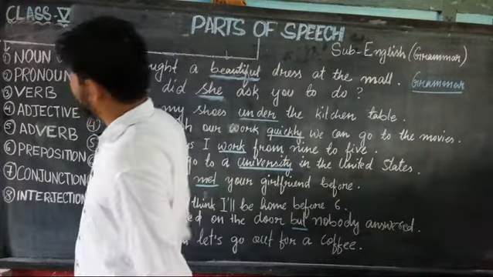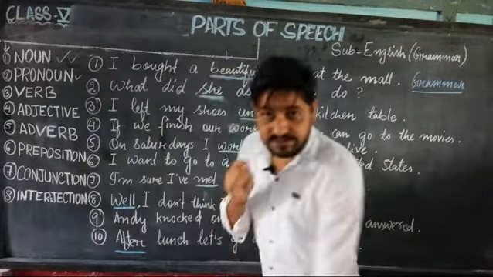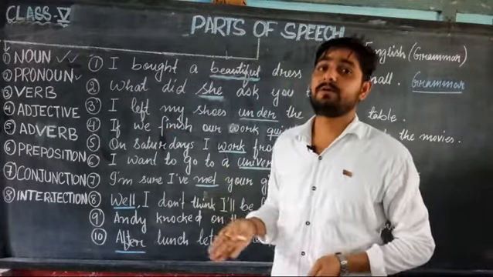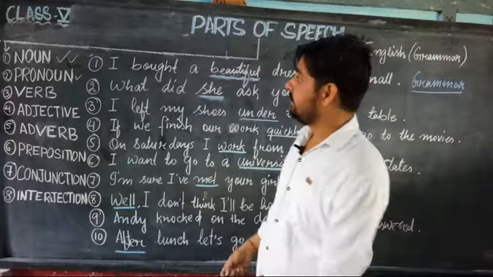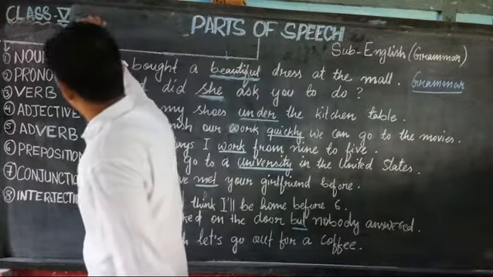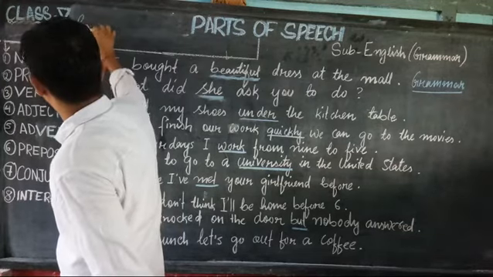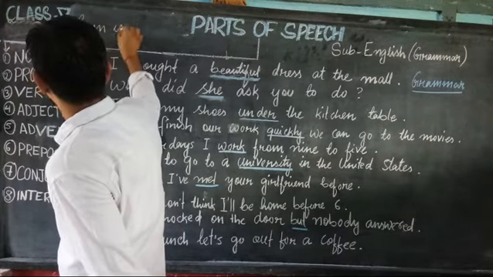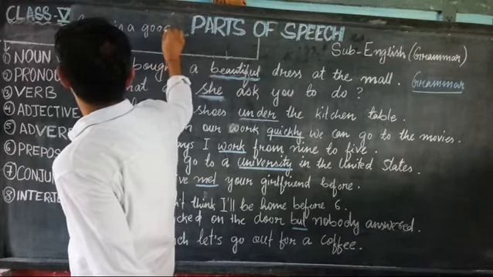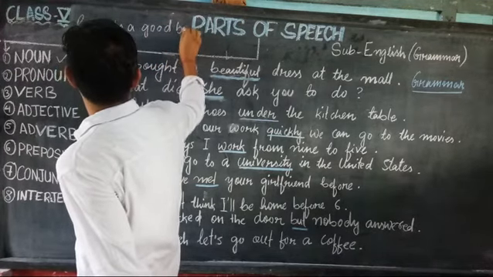Second, we have pronoun. The words that we use in the place of a noun, instead of a noun, are called pronouns. Suppose I have written here: Ram is a good boy. I have written this one sentence.